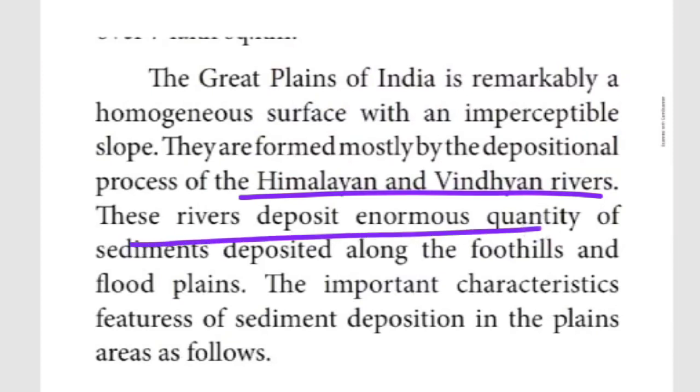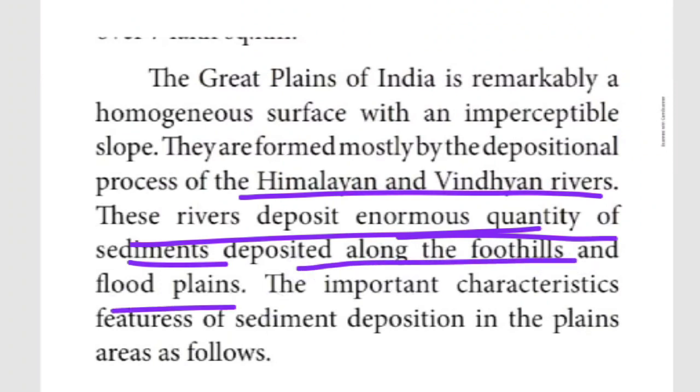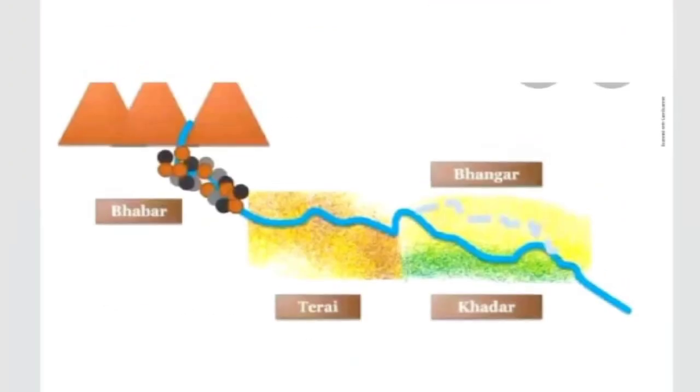These rivers deposit an enormous quantity of sediment, a large amount of sand deposited along the foothills on the floodplains. So the important characteristics are there. What are the important characteristic features of sediments? Four types of sediments are there. You can check it here, children.